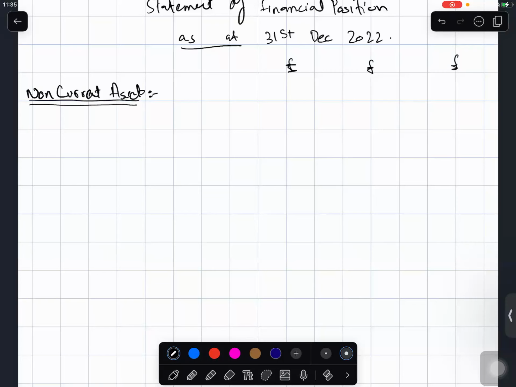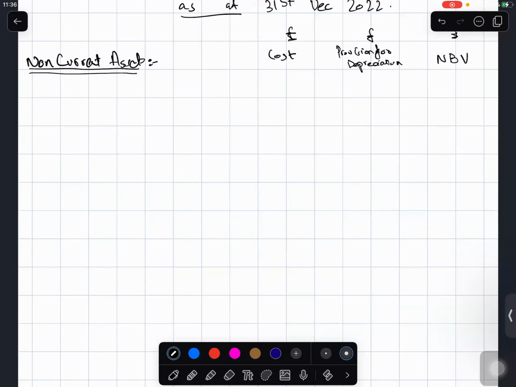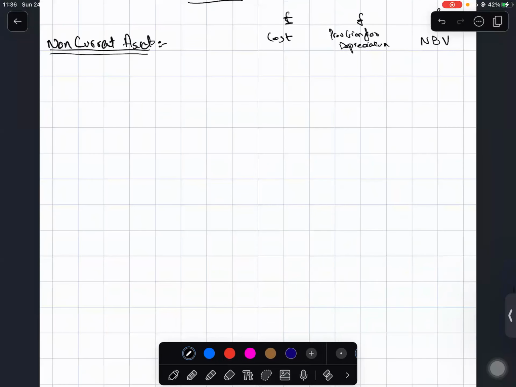What we do for non-current assets is the first column is your cost column, the second column is your provision for depreciation column, and the third column is your net book value column. All right, just for non-current assets. For everything else, it is the same as the income statement, for ease of calculation.